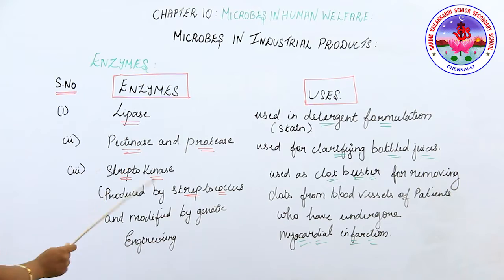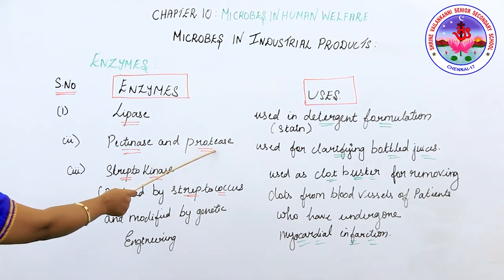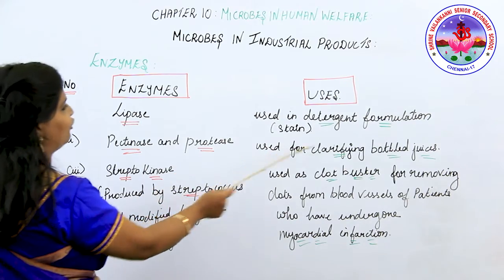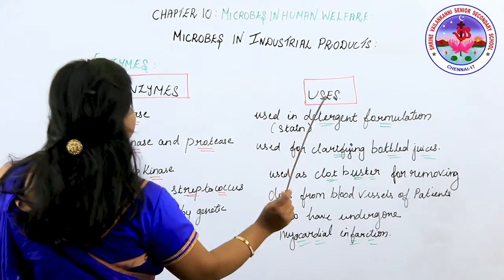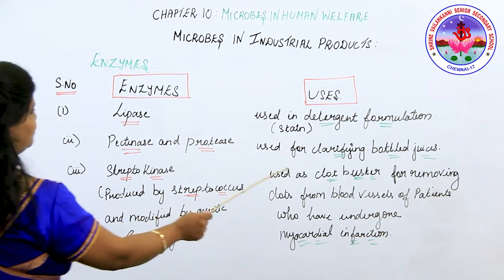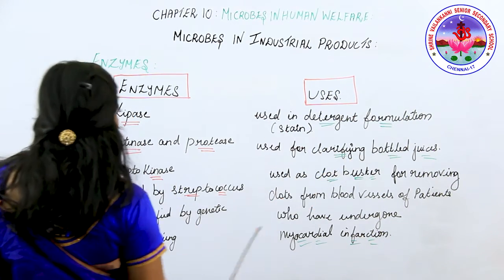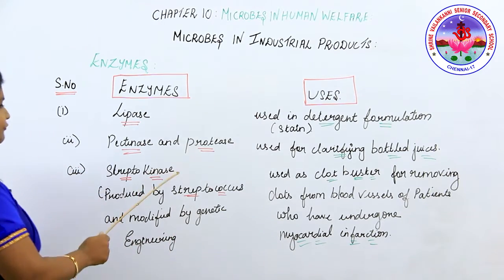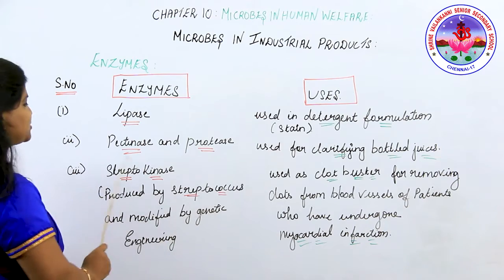Next one is pectinase and protease. I repeat the term, pectinase and protease. They are used for clarifying bottled juices. So what are the enzymes? Pectinase and protease, which are used to clarify the bottled juices. Next one is a very important term, which is frequently asked in MCQ.